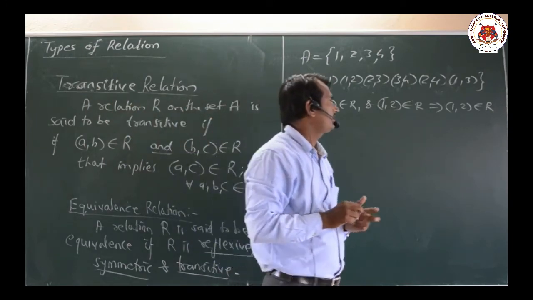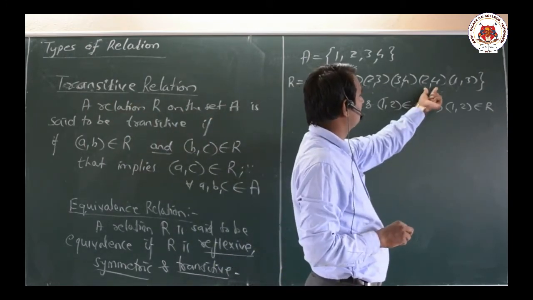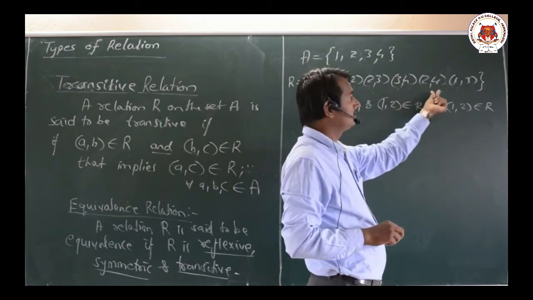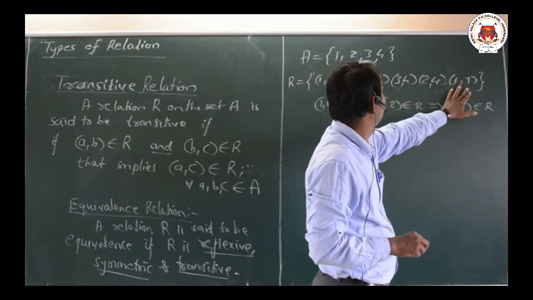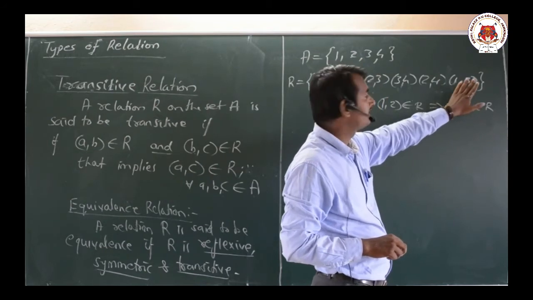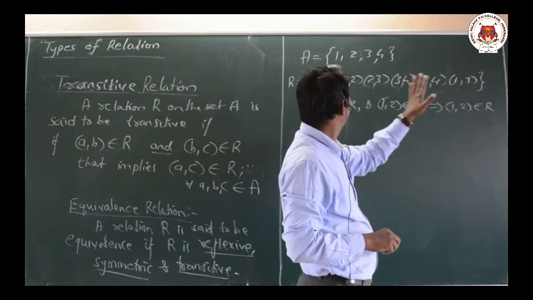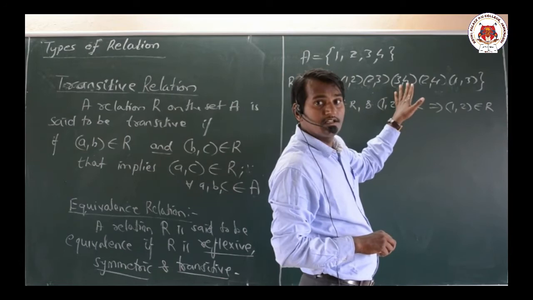Okay, next, the last ones. We have (2,4), and nothing starts with 4, so leave it. And at last (1,3). (1,3) is there, and starting with 3, (3,4) is there.